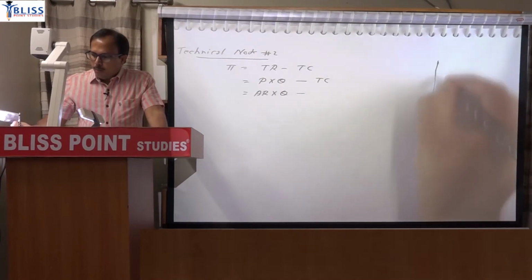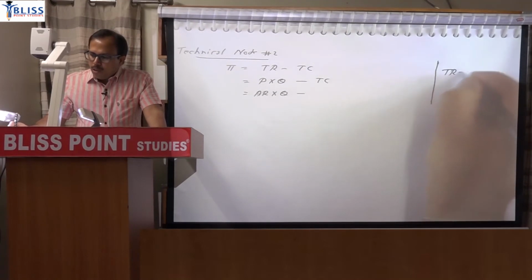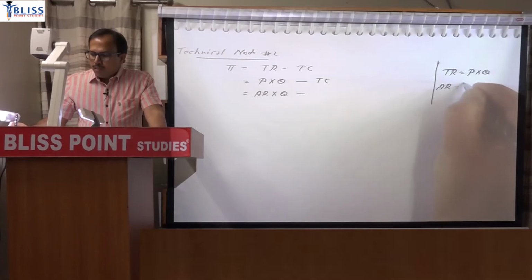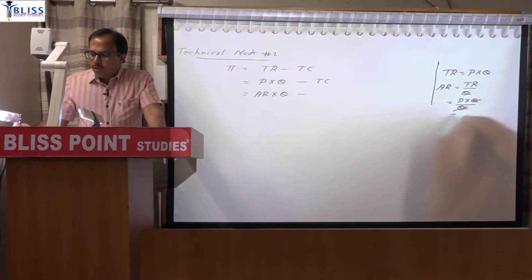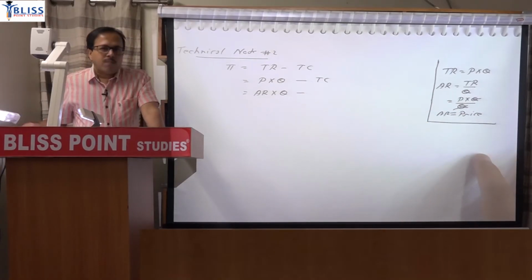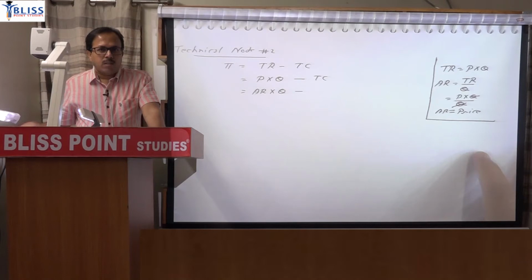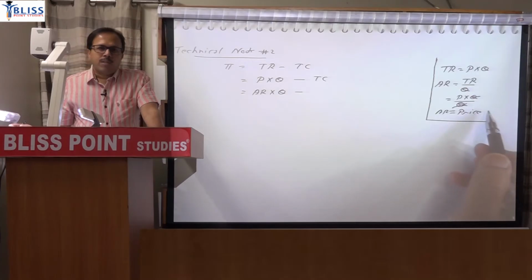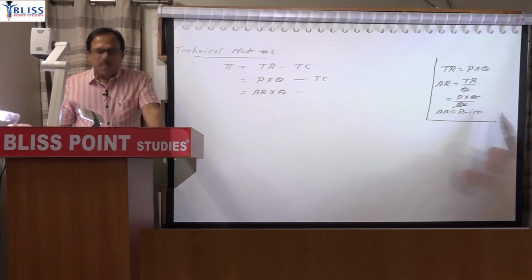You can write this on the right side here. Total revenue is price multiplied by quantity. When you calculate average, then total is divided by quantity. Average means per unit. So total is price into quantity. If you divide it by quantity, quantity will cancel out. So average is always equal to price. Average revenue is always equal to price. Remember that in any market, in all forms of market, average revenue is equal to price. So in place of AR, you can always write P because price itself is average revenue.